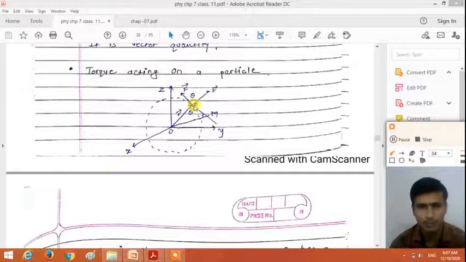Particle may be a particle of the rigid body, may be a part of the system of the particle, right? The force acting on the particle is F. Consider this, the force acting on the particle is F and the position vector of the particle is R, right, with respect to origin. Now by the definition of the torque, the vector product of the force and the position vector is the torque acting on the particle, right?